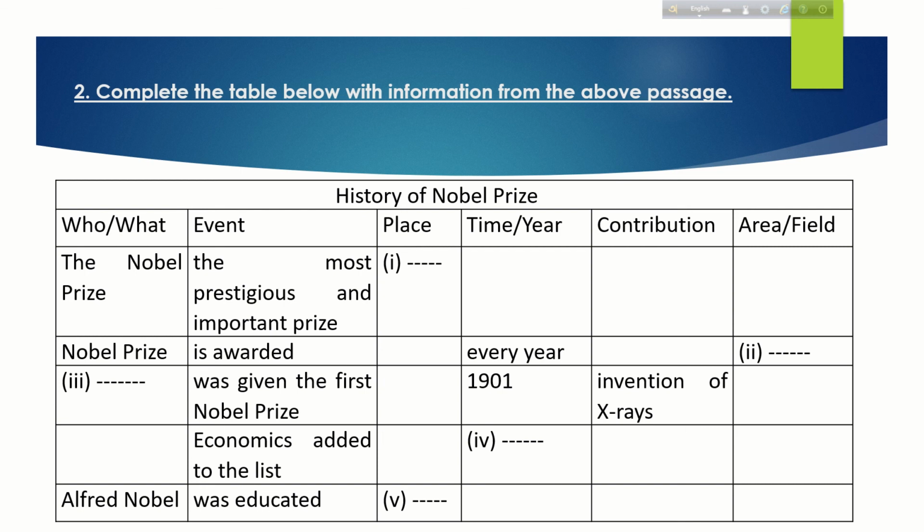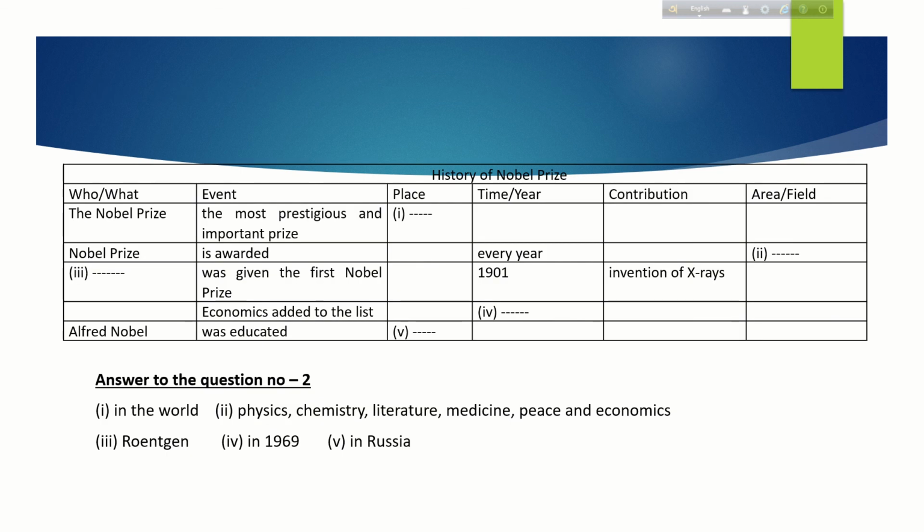Now for the answers. The first one: the Nobel Prize, the most prestigious and important prize, place: in the world. That is, in the world it is the most prestigious prize. So the correct answer for number 1 is in the world.